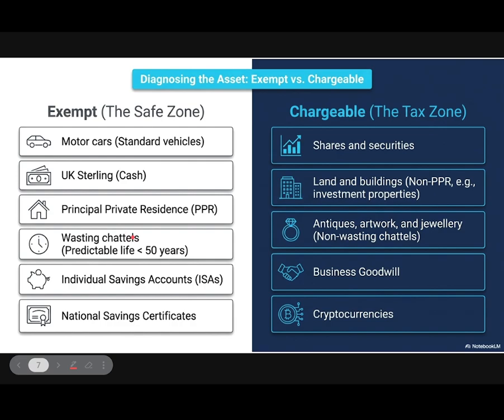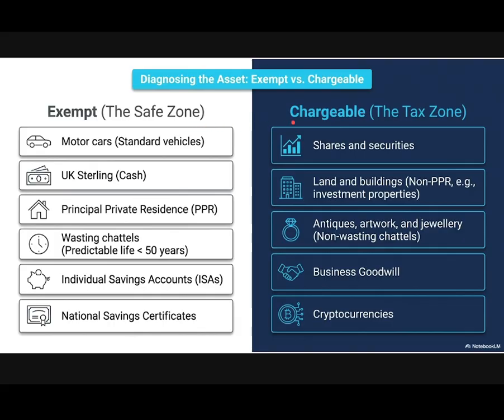Wasting chattels. Now chattels are tangible movable assets. Not all chattels are exempt from capital gains tax. Only certain wasting chattels are exempt from capital gains tax. Individual savings accounts are exempt from capital gains tax. National savings certificates, and qualifying corporate bonds, which are not included in this list, are also exempt. And gilt-edged securities, UK government securities, are also exempt from capital gains tax.